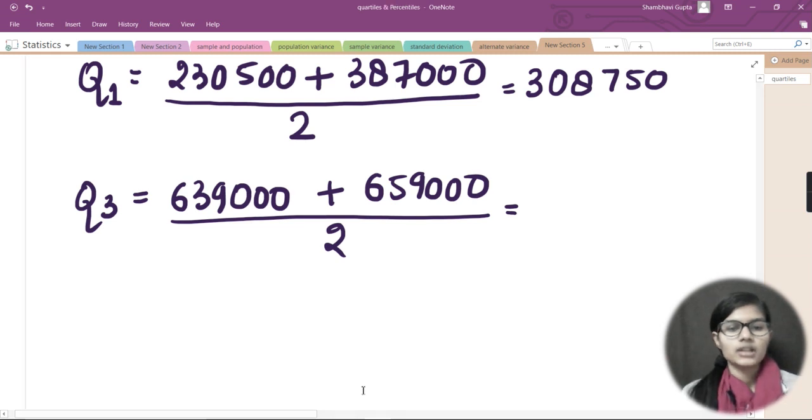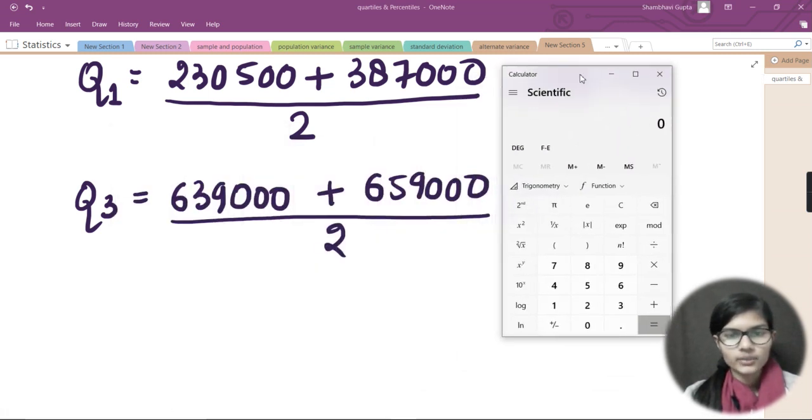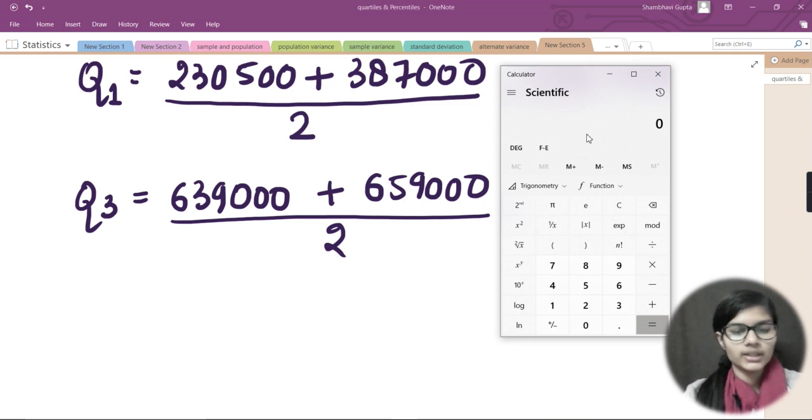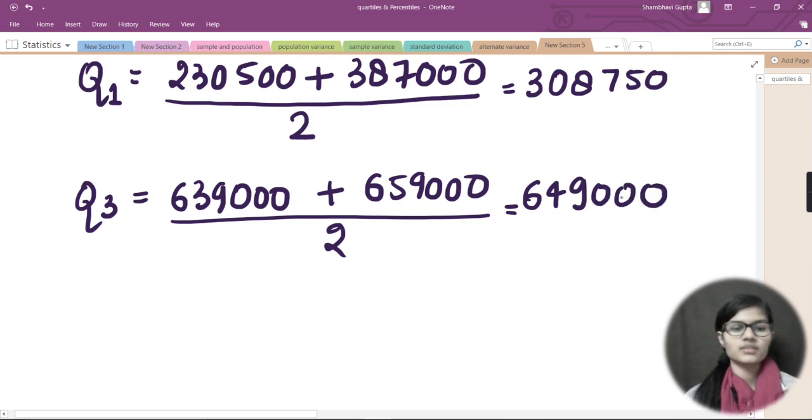Let's quickly go to our calculator once more, and calculate the thing. So I would do CE, and the thing we need to calculate is 639000 plus 659000. So that is 659000, right? And when I divide it by 2, I get 649000. Fine. So this is my Q3, and that is 649000. So let's write that: 649000. So this is my Q3.